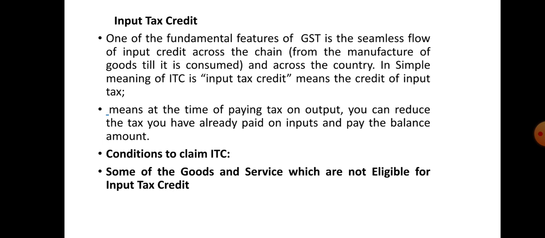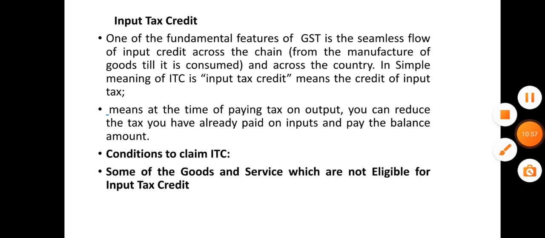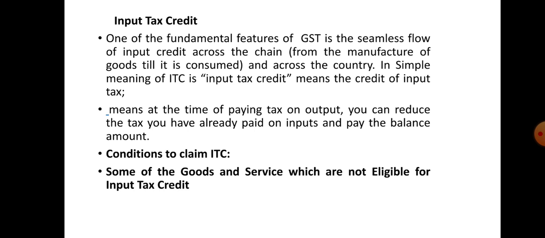And the conditions. What are the conditions to claim the input tax credit? ITC can be claimed by a person registered under GST only if he fulfills the conditions prescribed. The first is that the dealer should be in possession of a tax invoice. Secondly, the said goods and services have to be received. Thirdly, the returns have to be filed. And fourthly, the tax charged has been paid to the government by the supplier.